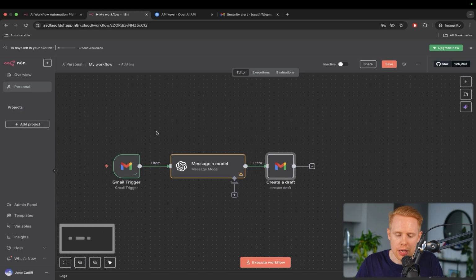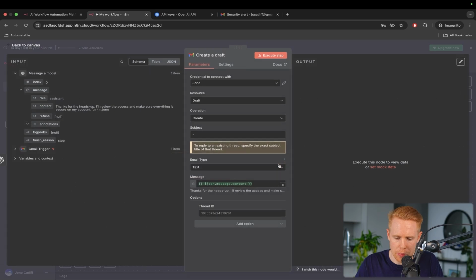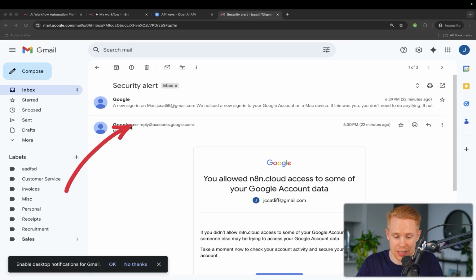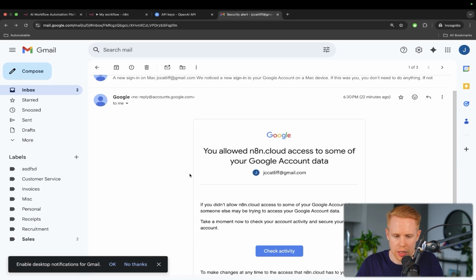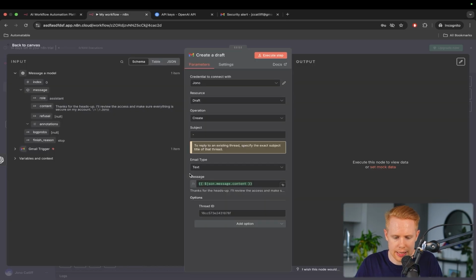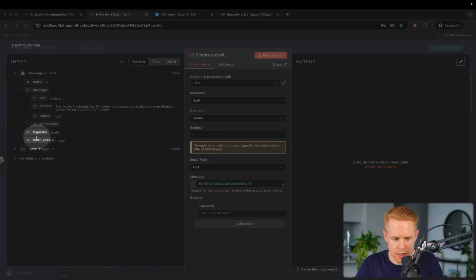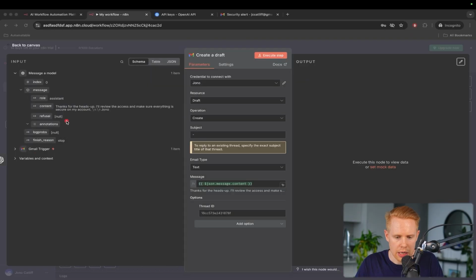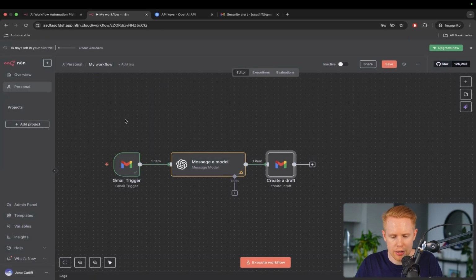If we're going to reply to an email, we want to reply to the exact email. And so for that reason, if we're going to open up this draft again, we need to pass in a thread ID, which will allow us to respond specifically to this. Okay, so let's go ahead and set this up. So we have thread ID, but you'll notice there is no thread ID here. Now, this is where, again, referencing that baton analogy, we can access all the information from past nodes.